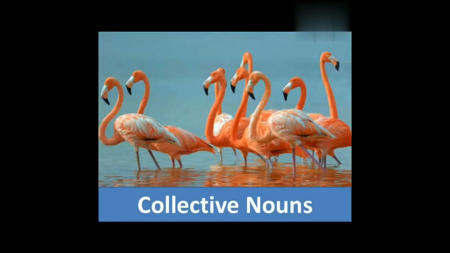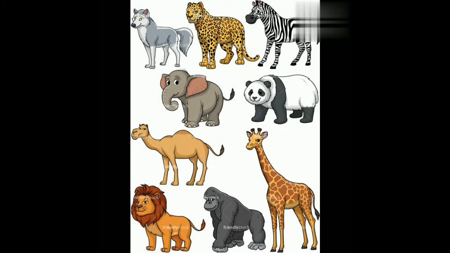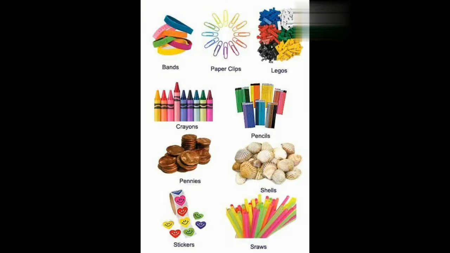And the next type of noun is collective nouns. The nouns which show a collection of people, collection of animals, collection of birds, and a collection of things are called collective nouns.